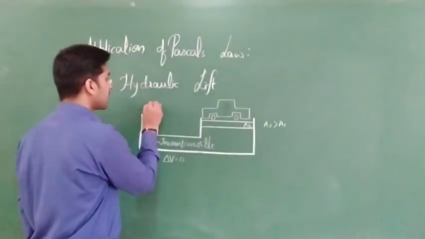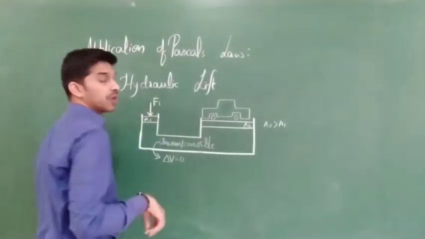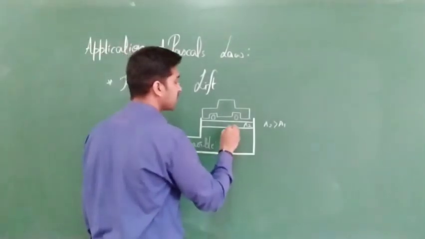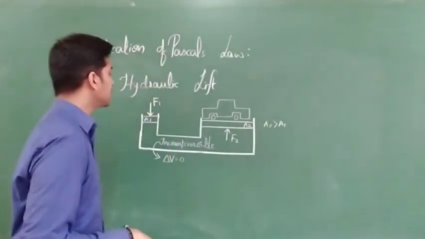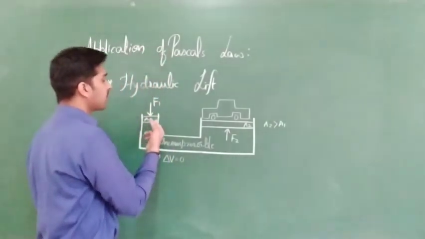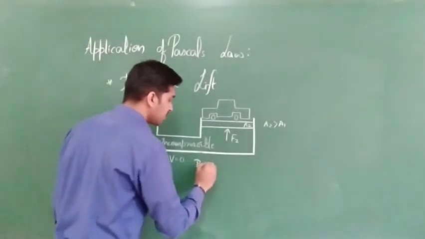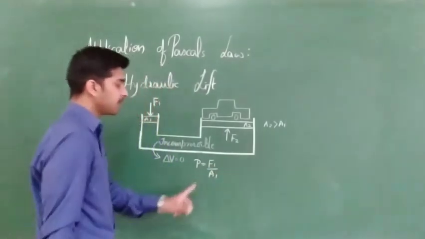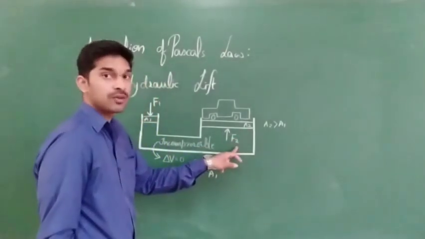Here we are applying force F1. Clear? And here we are expecting force F2. So if force F1 is applied on area A1, the pressure P is equal to F1 by A1. Here we actually want F2.